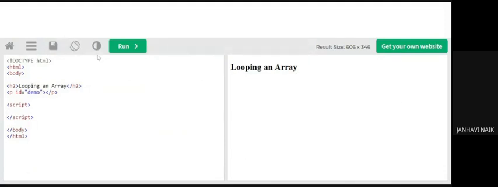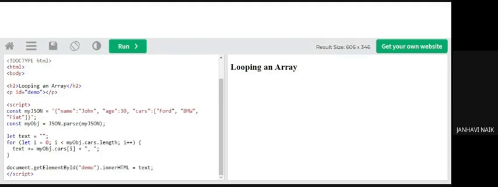What I'm doing is, this is my program. The basic structure is there itself. I'm just making certain changes in my script. I'm copying the first two statements of the same program.